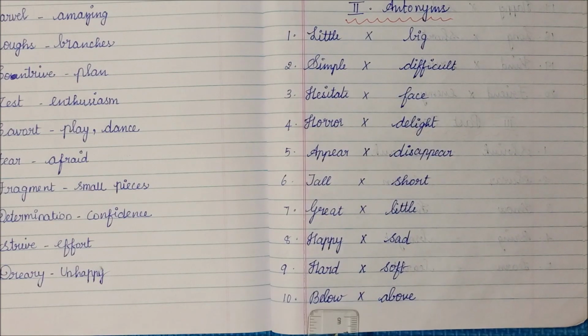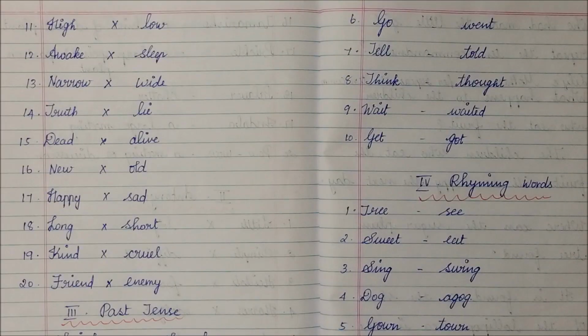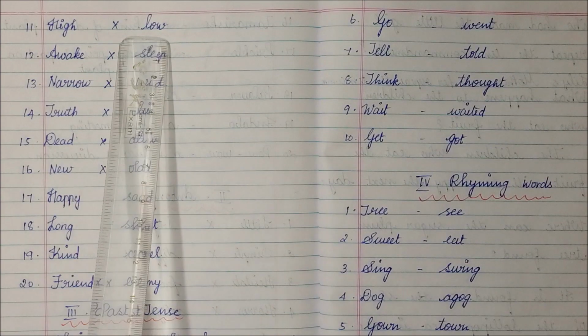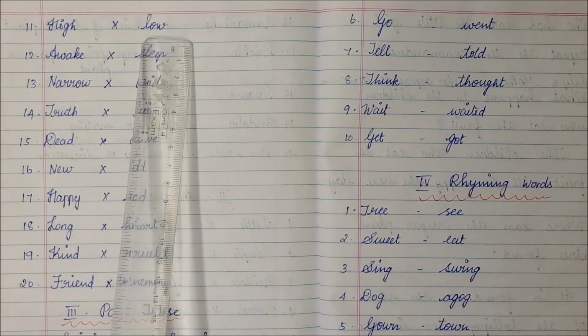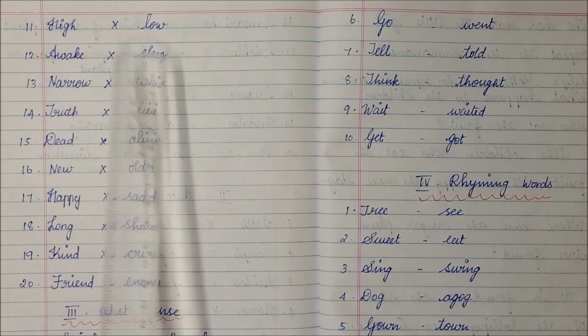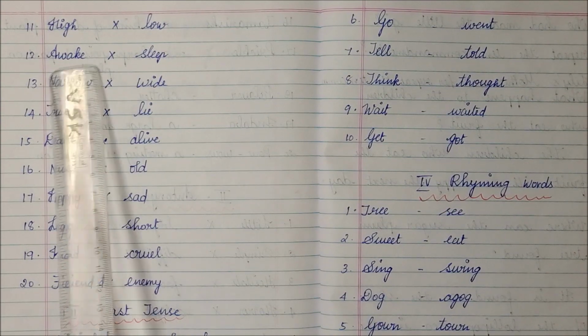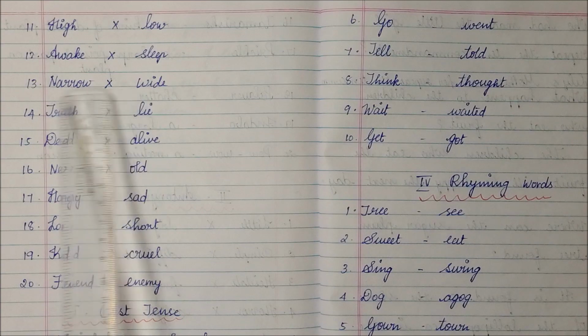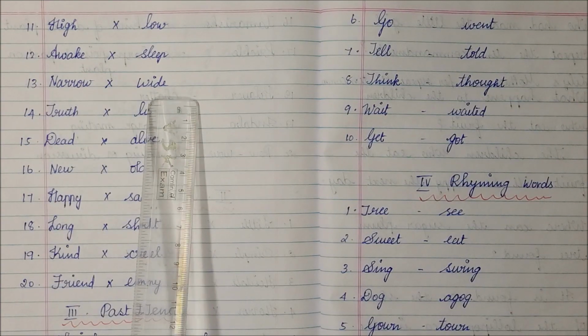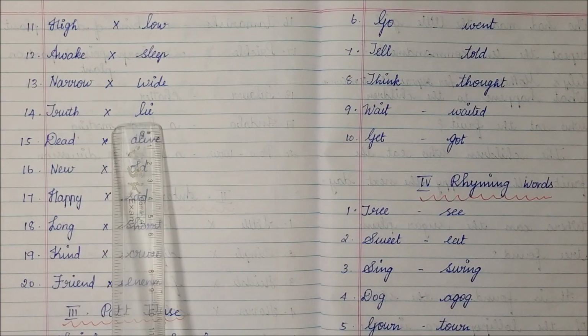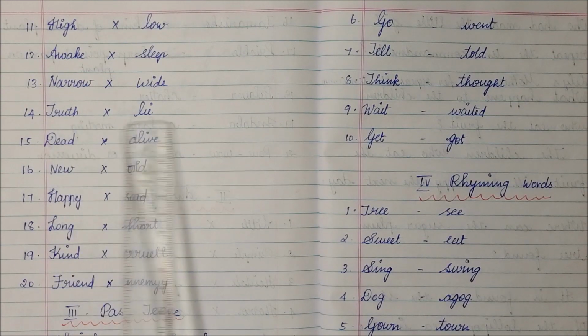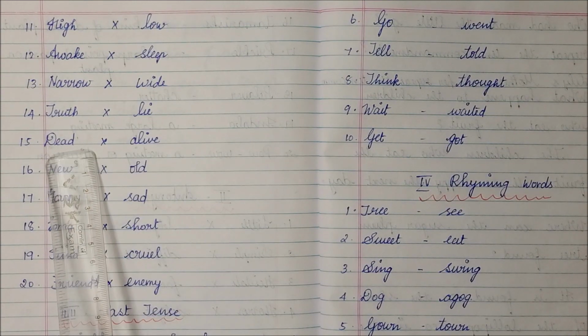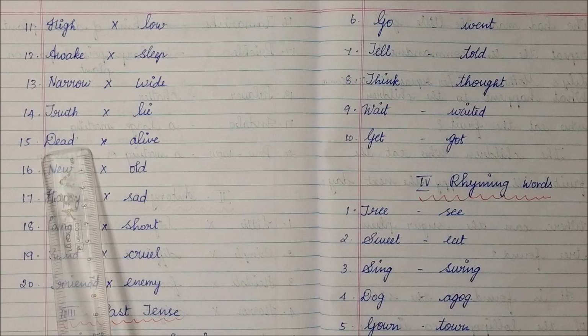Below, above. High, low. Awake, sleep. Narrow, wide. Truth, lie. Dead, alive.